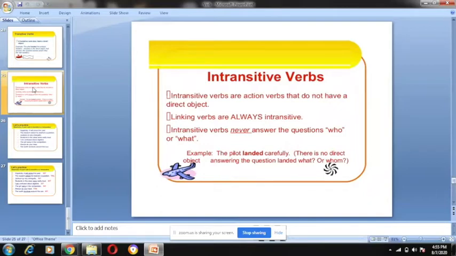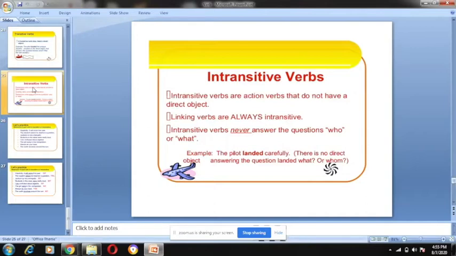Now, an intransitive verb never answers the question who or what. If I say, the pilot landed carefully, landed carefully what? Either the passengers or the airplane. If it were written, the pilot landed all the passengers carefully, this sentence would be transitive, but "the pilot landed carefully" is always intransitive.